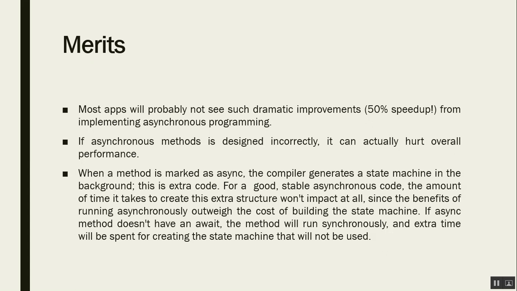When we declare that a method is async, then whenever it is called, the compiler will create a state machine, like it does in case of function calls. When a function is called, it will store the return address, parameters, and it will save the state of local variables also. In the same way, in case of an asynchronous call, it will create a state machine.